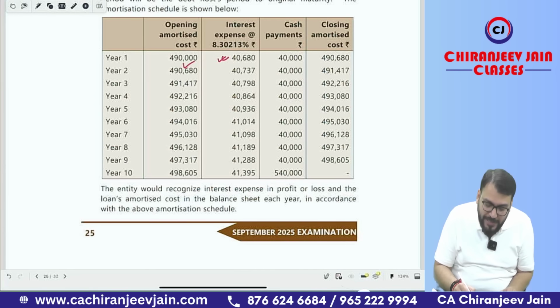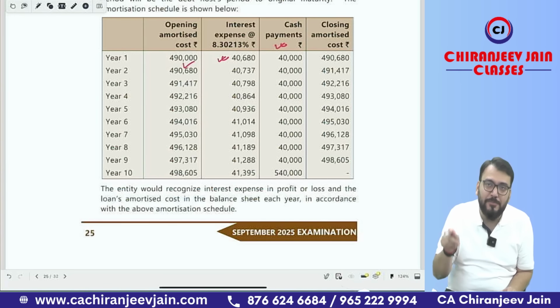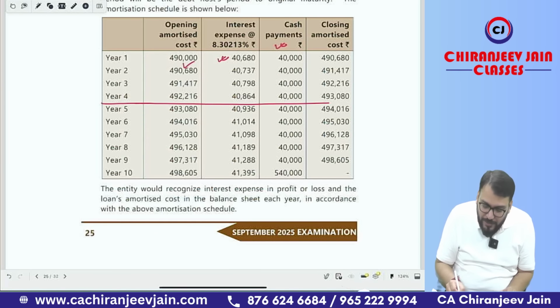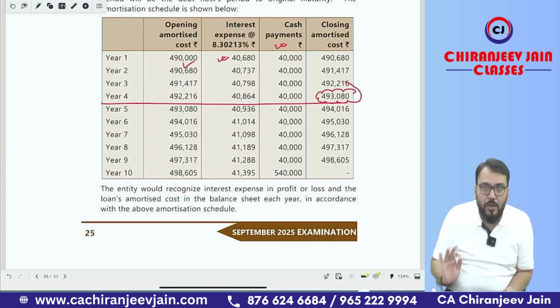4,90,000 interest expense at 8.something, meaning the EIR. Then the cash payment will be at the contractual rate of interest, meaning 8% of 5 lakh, that is 40,000, and the closing amortized cost they have calculated. At the end of the 4th year, what is the amortized cost? 4,93,080. Correct? Got this point?